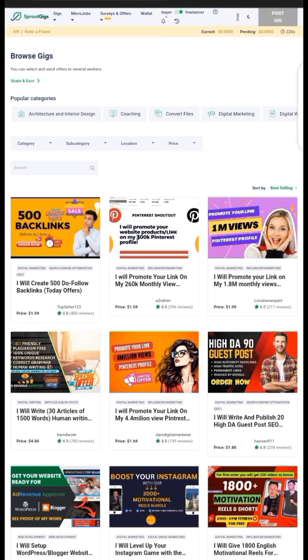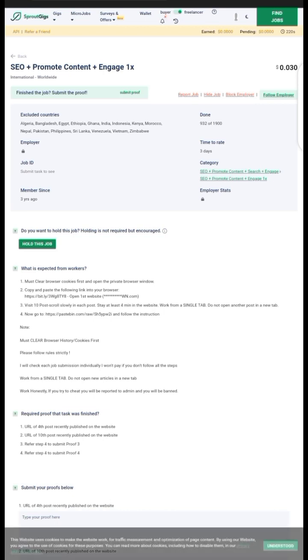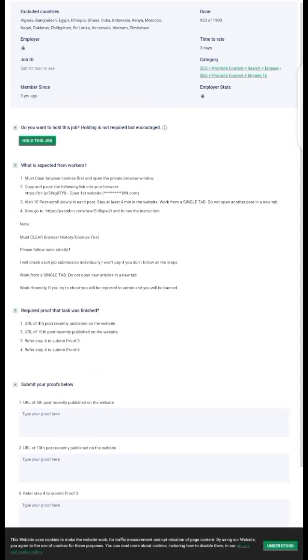I'm on the freelancer side now. Let me quickly show you something. All these jobs you are seeing here are being posted by buyers. Like this: SEO plus promote content plus engagement, this is how it works. Let me click on it to show you a clear example of what I'm talking about. Okay, you can see this job, the requirements and everything are being posted by a buyer.